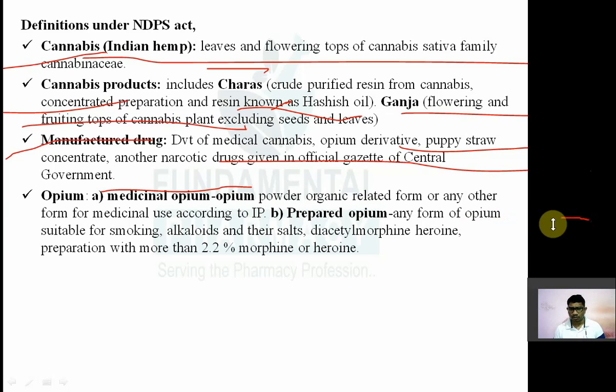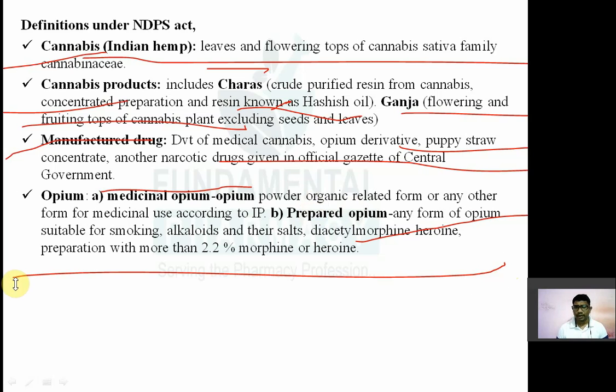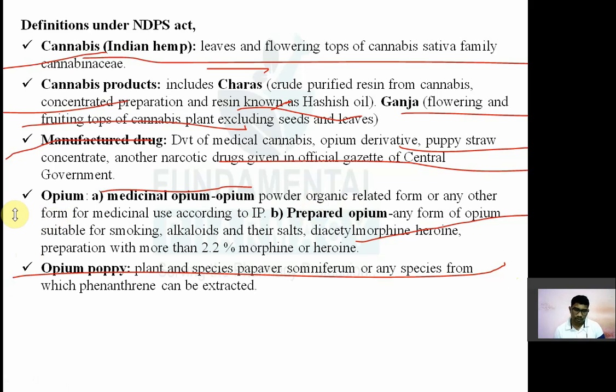The next one is the prepared opium, any form of opium suitable for smoking, alkaloids and their salts like diacetyl morphine, heroin, okay, heroin preparation with more than 2.2% morphine or heroin is known as a prepared opium. Prepared opium किसको बोलेंगे? Any form of opium suitable for smoking, alkaloids and their salts of opium. Opium alkaloids and their salts also come under the prepared opium. Then diacetyl morphine, that is known as a heroin preparation, or any preparation of opium containing more than 2.2% of morphine or heroin, that is known as a prepared opium.